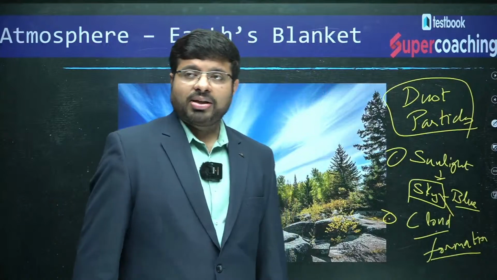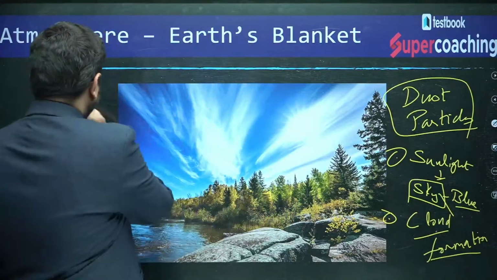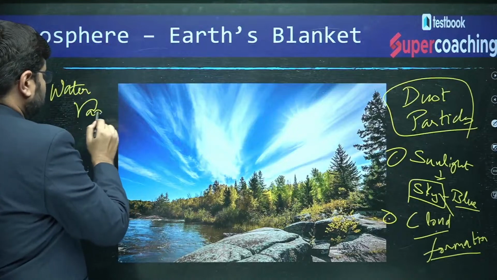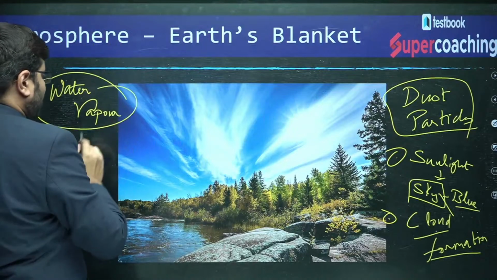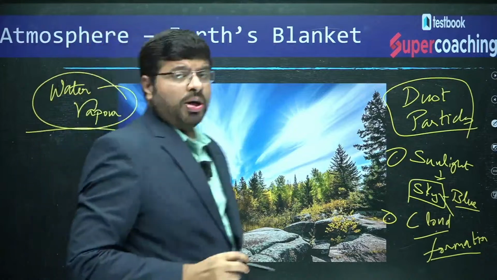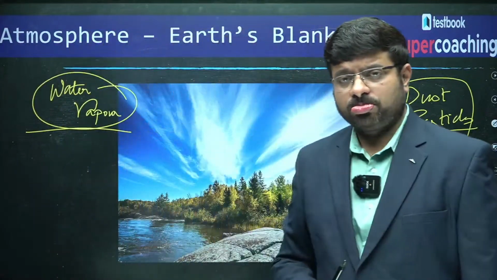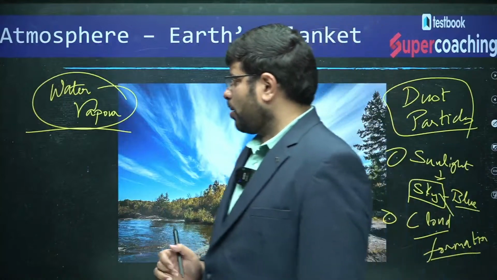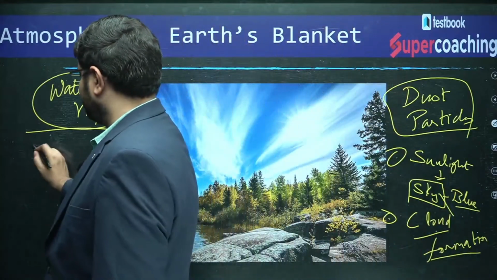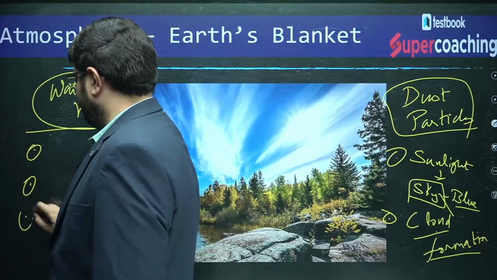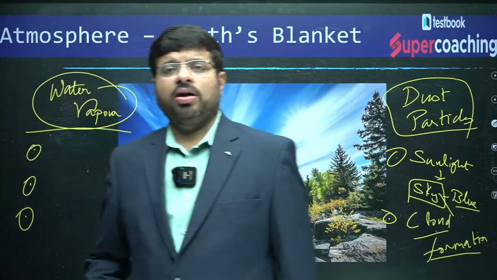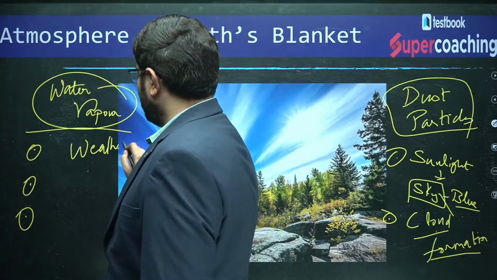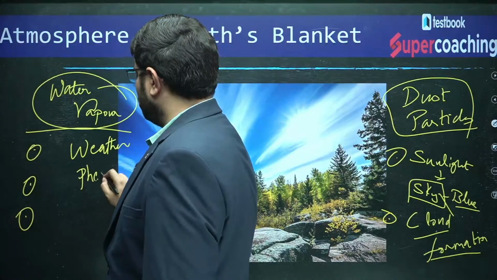And last but not least, the next one is water vapor. What is the significance of water vapor? All the major weather phenomena and variations occur because of this, no?